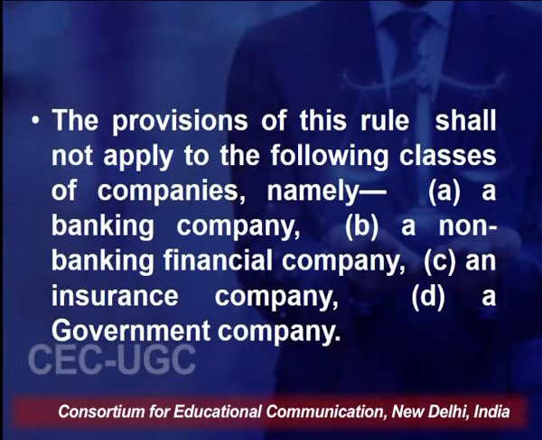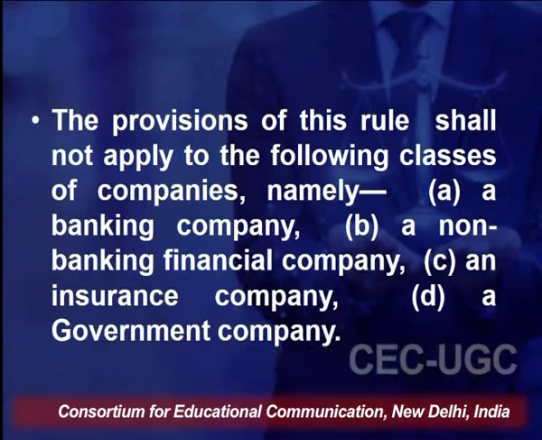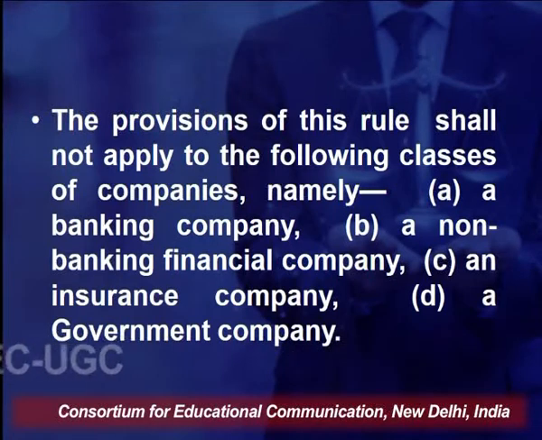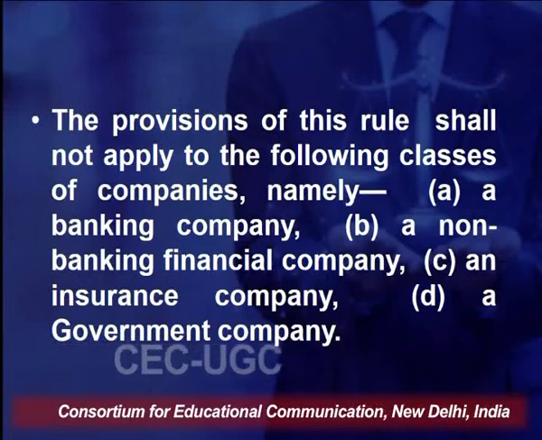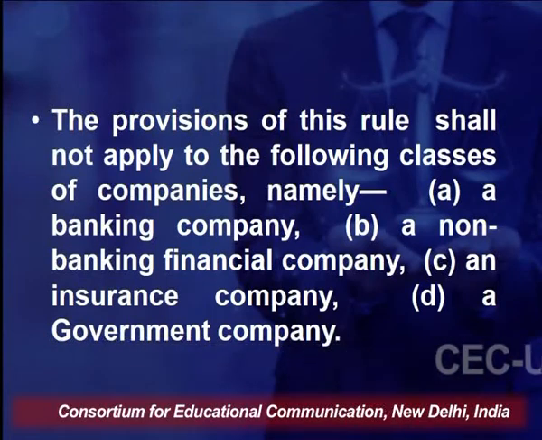However, the provisions of this rule, the rule of having only 2 layers, shall not apply to certain class of companies, and that is, it does not apply to a banking company, it does not apply to a non-banking financial company, it does not apply to an insurance company, and also it does not apply to a government company. Means they can have more than 2 layers, and that is allowed for them.